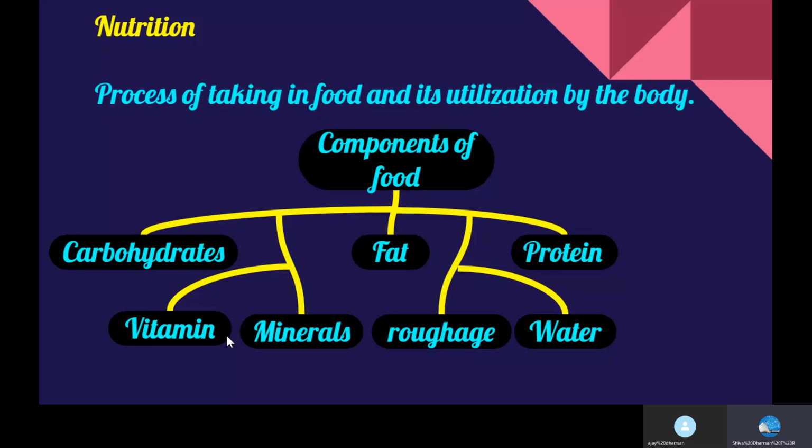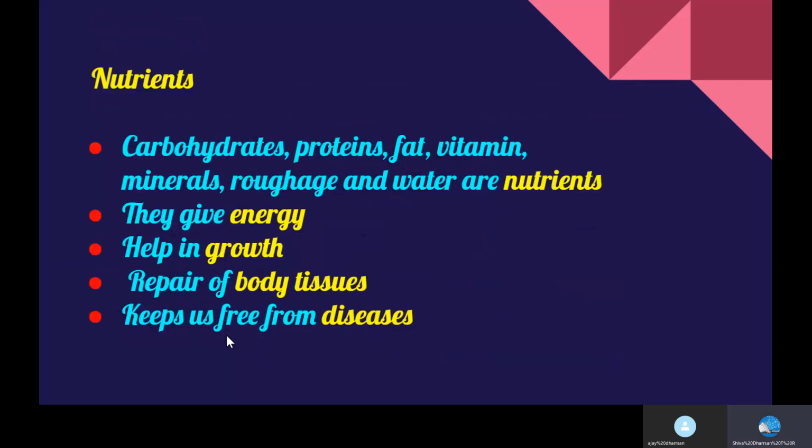And the food we eat contains various components called carbohydrates, fats, proteins, vitamins, minerals, roughage, and water. These are nutrients. Nutrients give us energy, help in growth, help to repair our damaged body tissues, and help us to be free from disease.